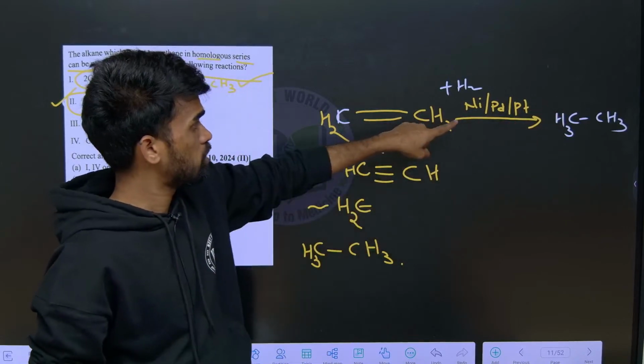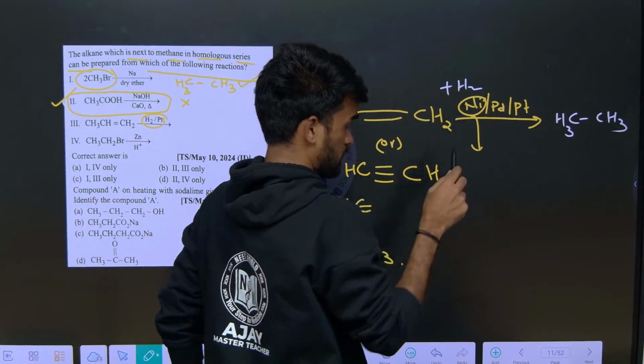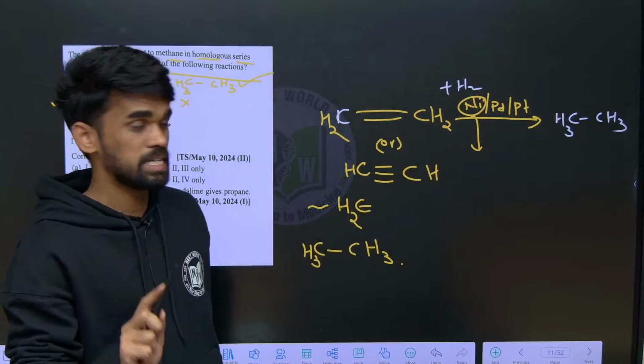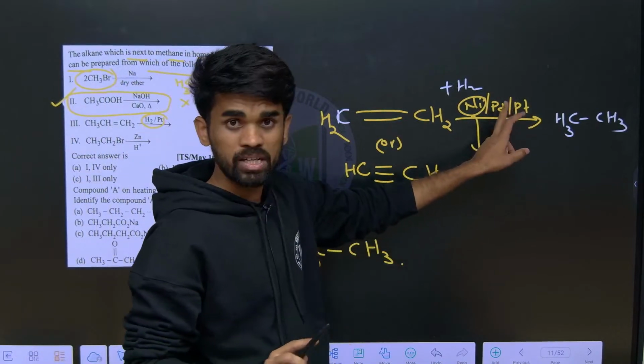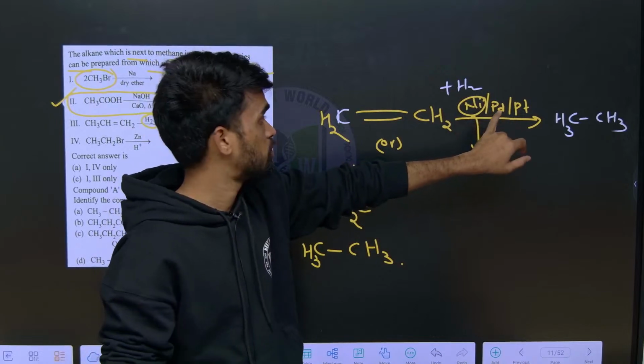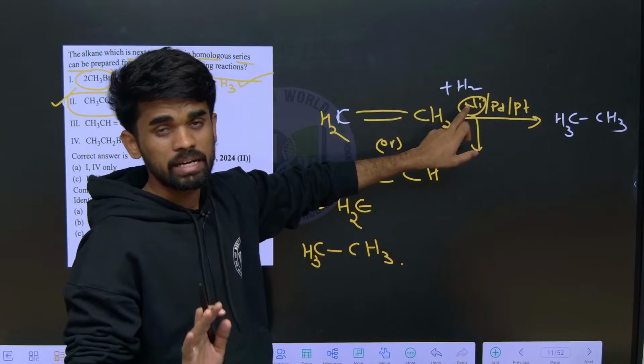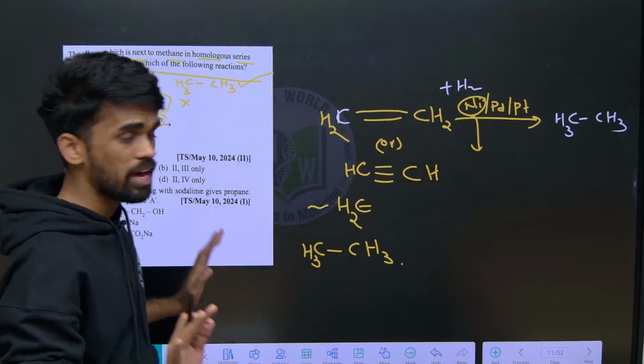When we are using nickel, we need to maintain high temperatures, around 200 to 300 degrees Celsius. It is not required for palladium and platinum. The reaction will take place for palladium and platinum at normal conditions, but not for nickel. It requires high temperatures. I hope it is clear.